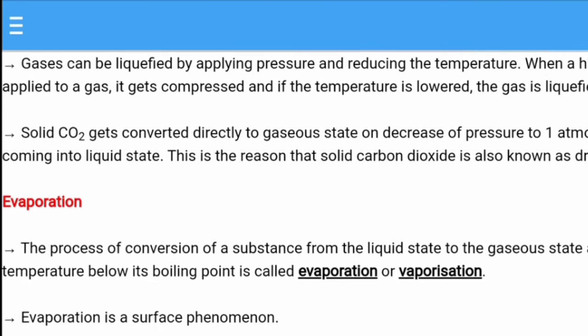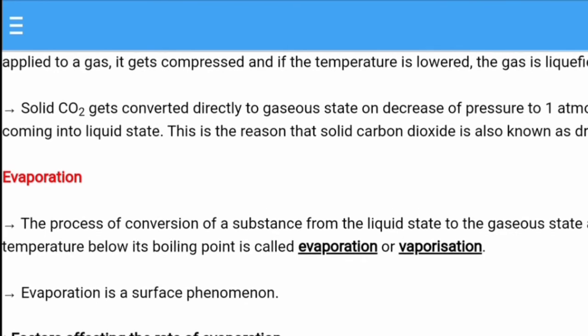Solid CO2, that is solid carbon dioxide, gets converted directly to gaseous state on decrease of pressure at 1 atmosphere without coming into liquid state, and this process is called sublimation. This is the reason that solid carbon dioxide is also known as dry ice, and it is stored under high pressure.